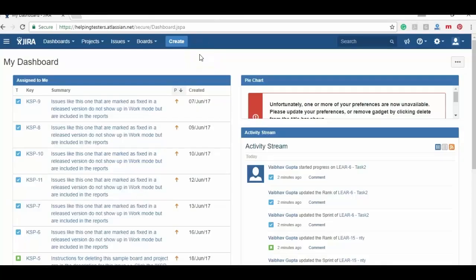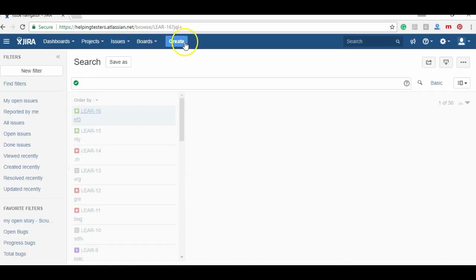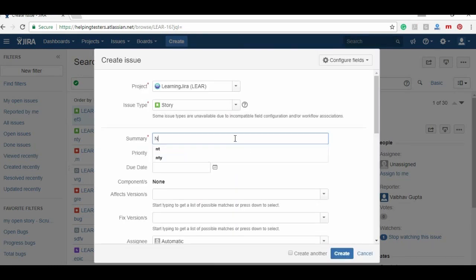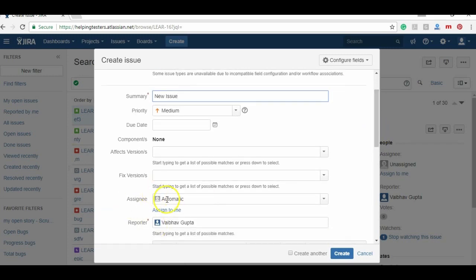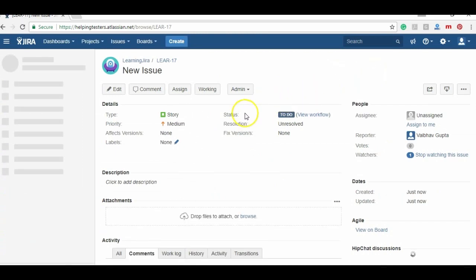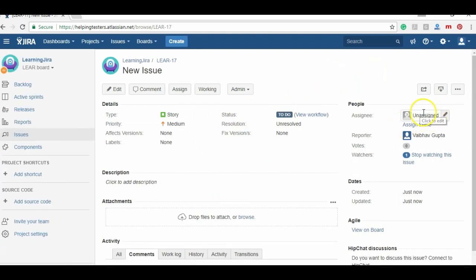Hello friends, so in this lecture we will be talking about how we can assign the issues, the default assignees. For example, let me go to the search for issues, and let me create a new issue. Name it as new issue, and you can see the assignee is automatic. So when I do a create here and I go to this issue, you can see the assignee is unassigned.